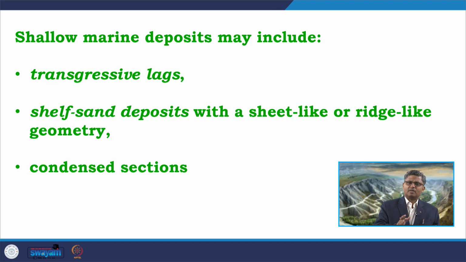Shelf ridges, another macroform that we commonly get in the shelf area, are also sand rich, and they are usually thicker than the sand sheet deposits. Commonly the ridges are 5 to 10 meters thick, and they are again regionally extensive, commonly forming an upward fining succession of well sorted, cross bedded to bioturbated, fine to coarse grained sediments, commonly sand. This kind of deposit is commonly found in the shelf area.